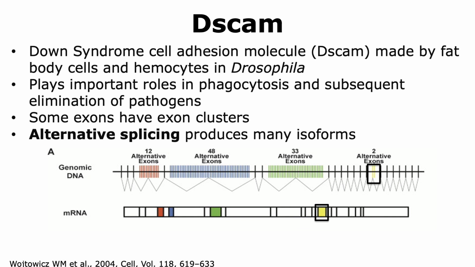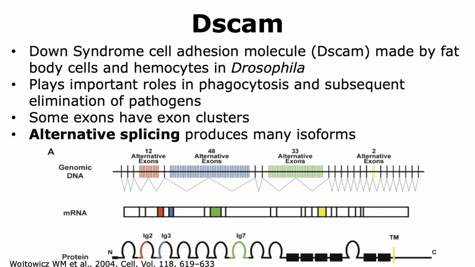This type of alternative splicing results in many different isoforms, and thus we can have different versions of the DSCAM proteins produced by Drosophila. Thus, the same protein, DSCAM, can have many variations, and the variations can be observed in the regions that are outlined in these black boxes, which is where we see the alternative exons present.